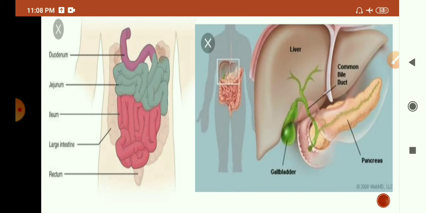The intestinal juice contains a number of enzymes which help in complete digestion of food. The enzymes in intestinal juice convert proteins to amino acids, starch to glucose, and fats into fatty acids and glycerol. So here complete digestion of food takes place with the help of secretions from the pancreas, from the liver and from the intestinal glands.